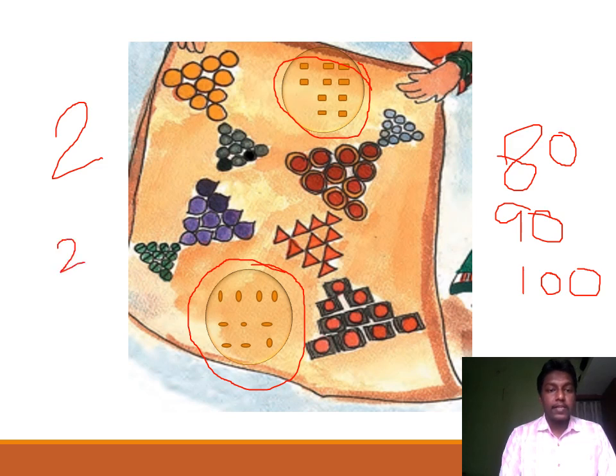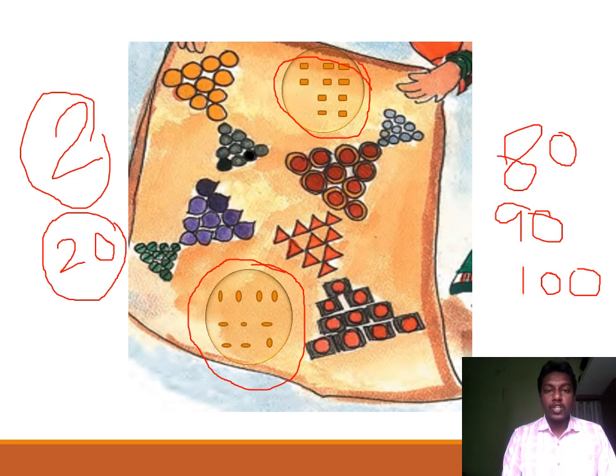So to make this design done by Seema a design of 100 bindis, we had to use two groups of bindis and 20 bindis in total.